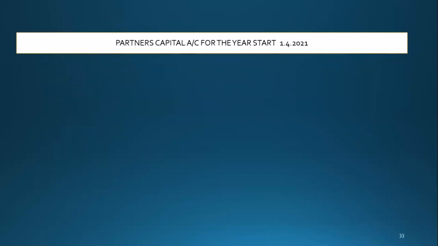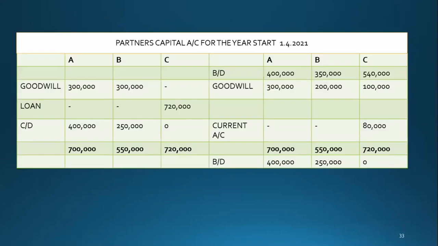First, you should have the partner's capital account for the year start 1/4/2021 heading. Heading is really important, and then the format. So the format should be like this. The answer. If anyone has a different answer, please just let me know.